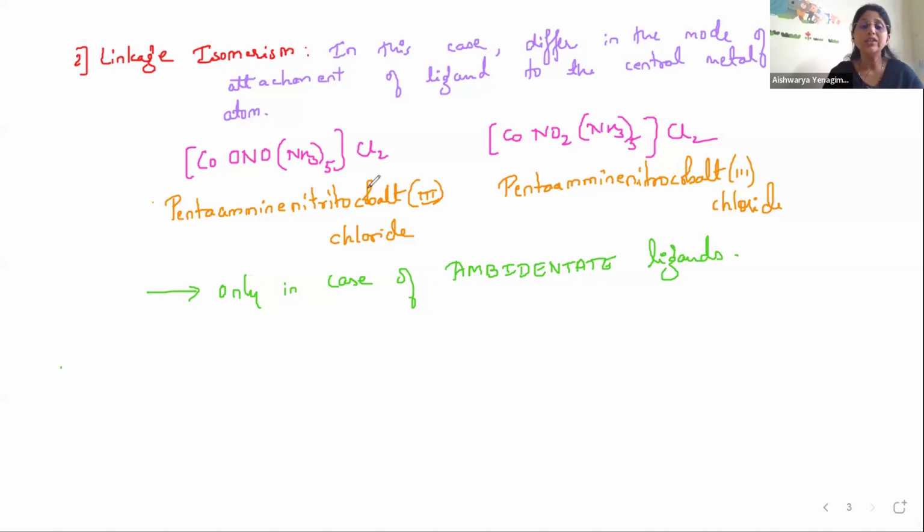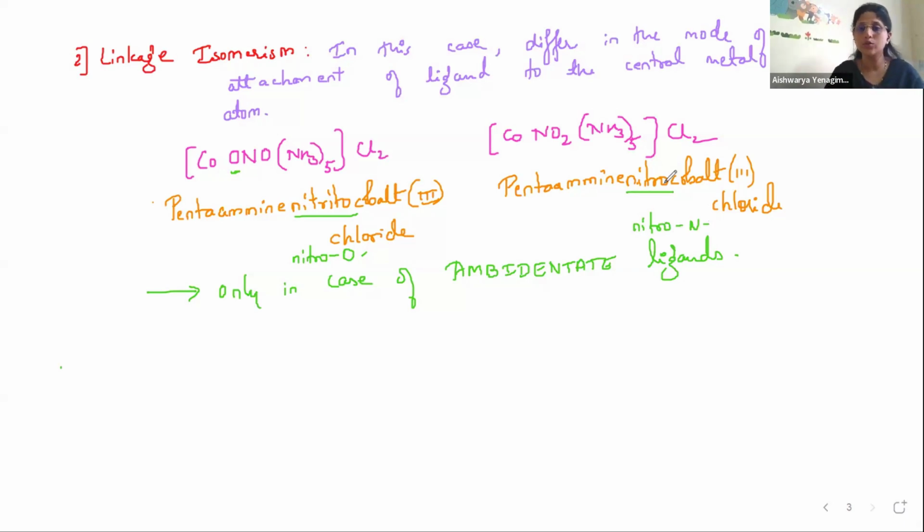So in linkage isomerism, the mode of attachment of the ligand, the point of attachment of the ligand, will be different. So here there will be one ambidentate ligand. Since the point of attachment is different, it gives rise to two isomers, which we call linkage isomers. So here O is the attacking point. Therefore, instead of nitrito, I can write nitro-O. Here, instead of nitro, I can write nitro-N.